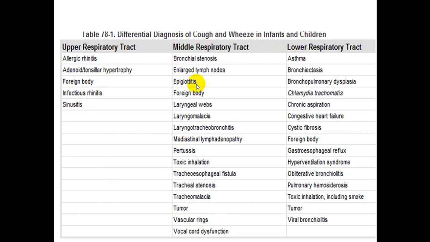Middle respiratory tract: bronchial stenosis, enlarged lymph node, epiglottitis, foreign body, laryngeal web and TE fistula. Lower: the most common is asthma, maybe bronchiectasis, bronchopulmonary dysplasia, chlamydial trachomatis and chlamydial infection, put in mind mostly. Chronic aspiration, heart failure, cystic fibrosis and others as you see.